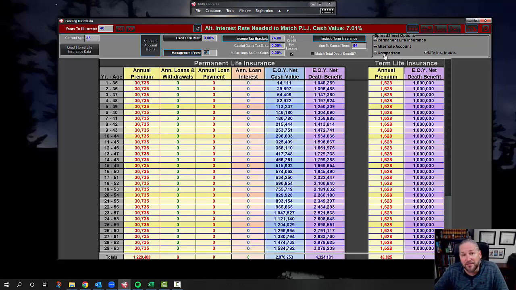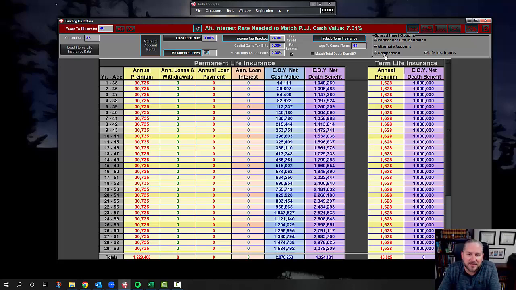Now, oftentimes what I find as an objection with younger clients like this is, everyone knows the stock market is a waiting game. Buy term and invest the difference really makes a difference the younger you are, because you have a longer period of time to take advantage of the stock market. And yes, that is true that you have a longer period of time, but the problem with that approach is it doesn't take into account what this asset is.